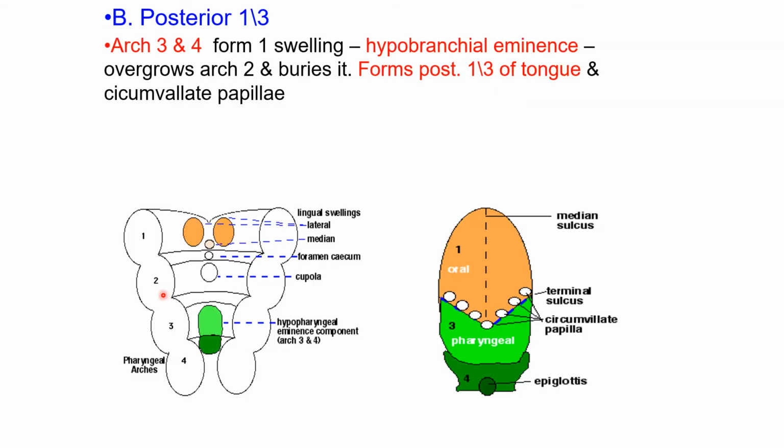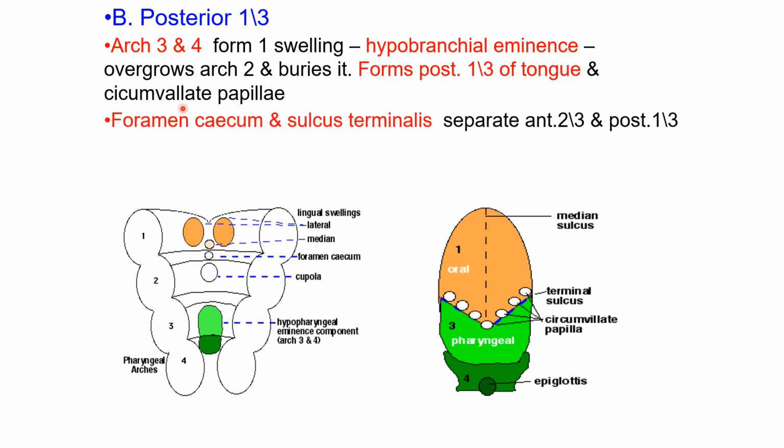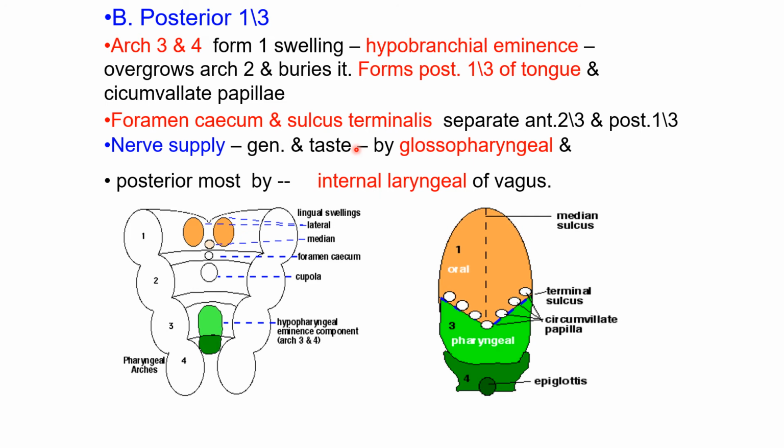The posterior one-third of the tongue is derived from arches 3 and 4. From the third swelling, named the hypobranchial eminence, overgrowth by arch 3 buries arch 2 and forms the posterior one-third of the tongue and the circumvallate papillae. The foramen cecum and the sulcus terminalis separate the anterior two-thirds and posterior one-third. Its nerve supply is general and taste sensation by the glossopharyngeal nerve, and the posterior-most part by the internal laryngeal nerve, a branch of the vagus nerve. So due to its development, it has a different nerve supply.